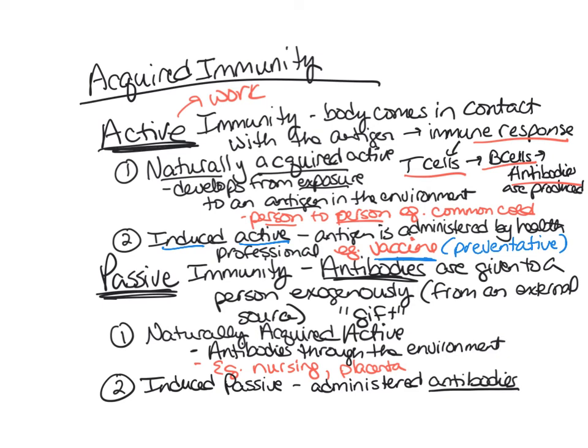But in the case of this induced passive, when antibodies are administered, this means that the person is already infected, so it's not preventative anymore. Now we're actually trying to help them, and we would have to administer antibodies in certain cases when that person doesn't have enough time to build antibodies on their own. So what we want to say is administered when antibodies are needed quickly.